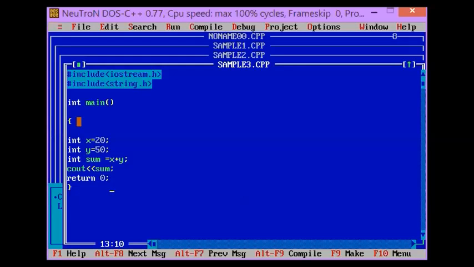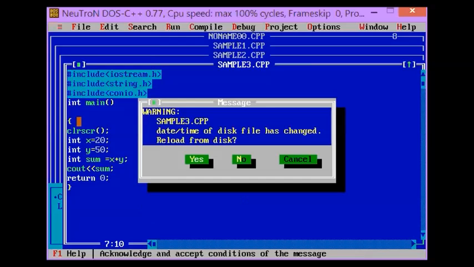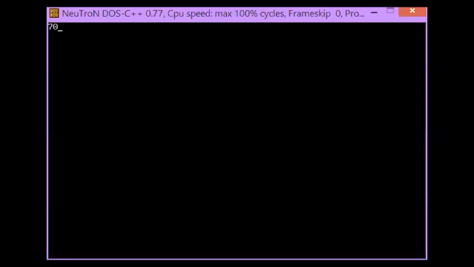Okay, so let's put clear screen. Again, we will be using include conio.h, and then we're going to include here clear screen, clrscr. Actually, this clear screen is also applicable in C language, so it's the same function. Okay, and then Alt F5. So the value is 70.